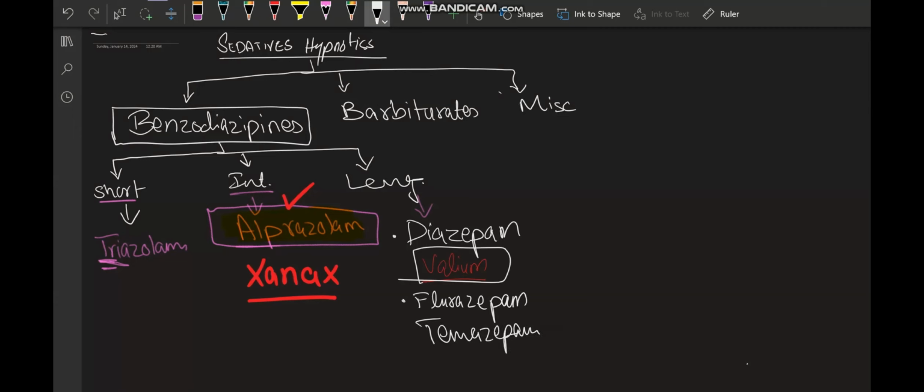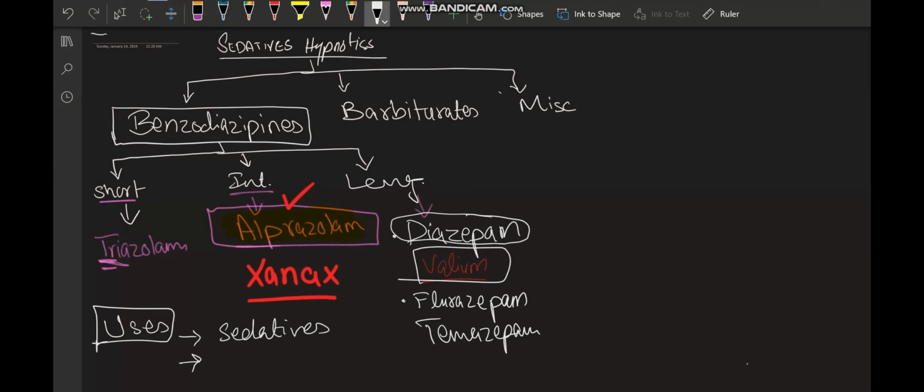So, basically what are the uses of benzodiazepines? They are used as sedatives. Diazepam can be given as an anti-seizure as well as a muscle relaxant in acute spasm conditions and seizure disorders. In acute epileptic attacks, especially, we just give a shot of diazepam. Then as anxiolytics, our old friend Xanax.